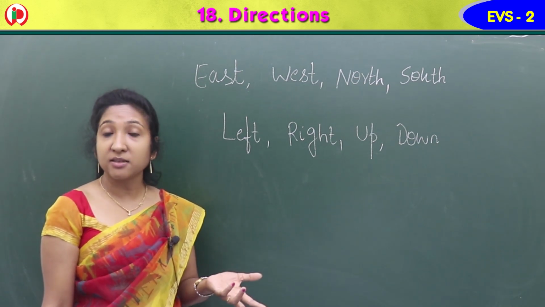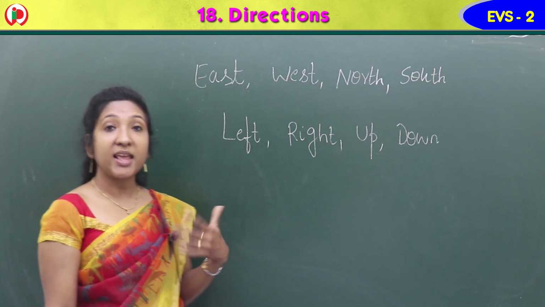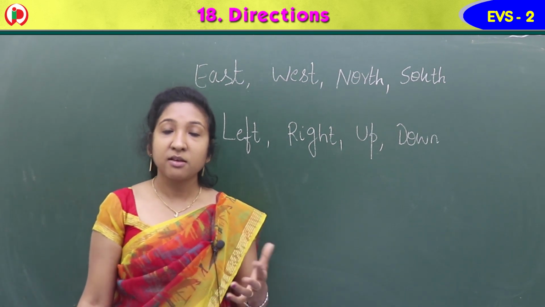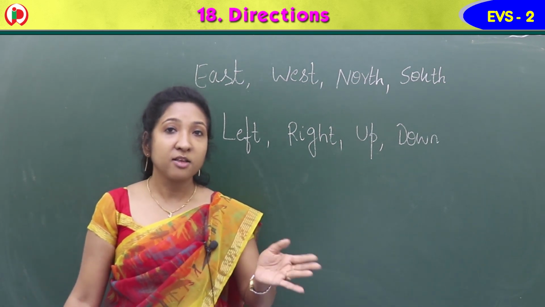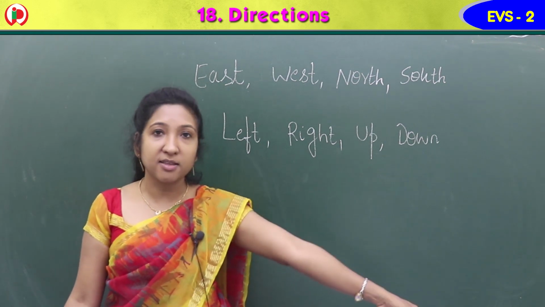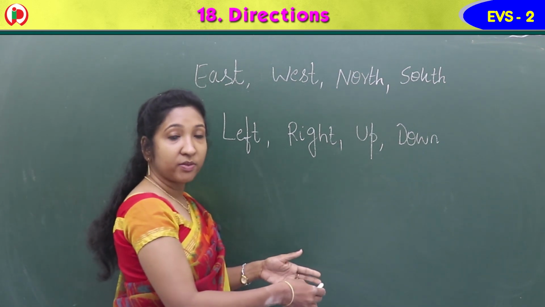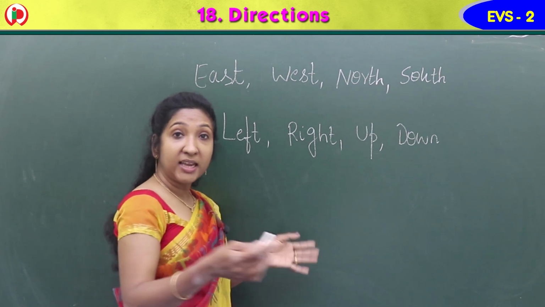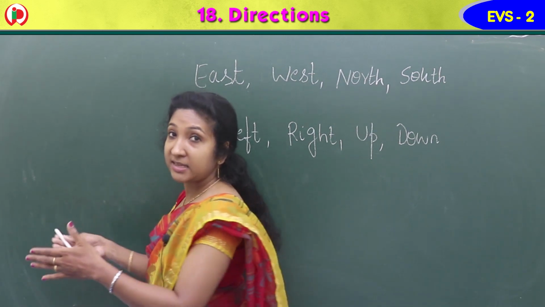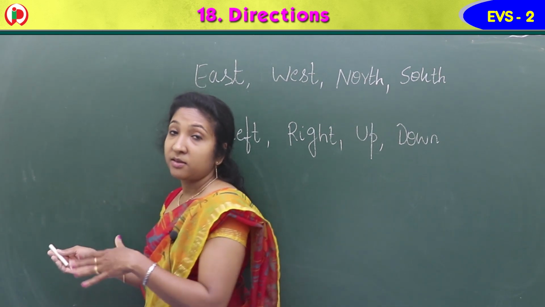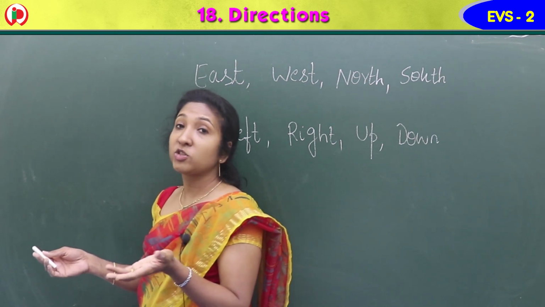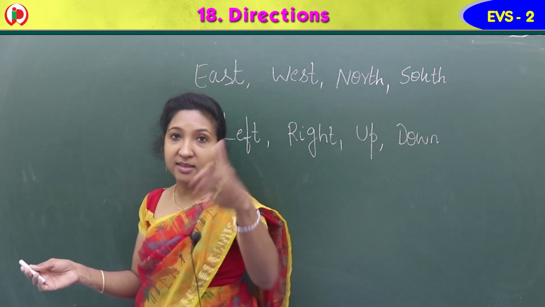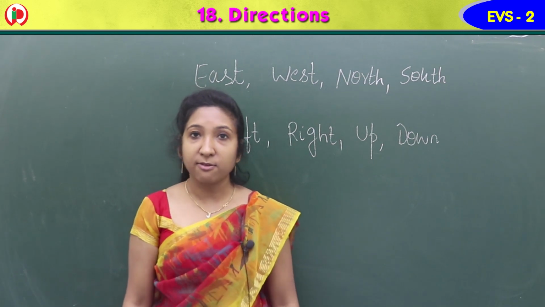Left, right, up, down. When I ask you to turn left, how will you turn? To the left side. My left side is this. So I will turn like this, left. When I ask you to turn right, then you will turn to your right side, isn't it? Yes. Then if I ask you to turn front, so front is this side. So you have to turn like this, front.